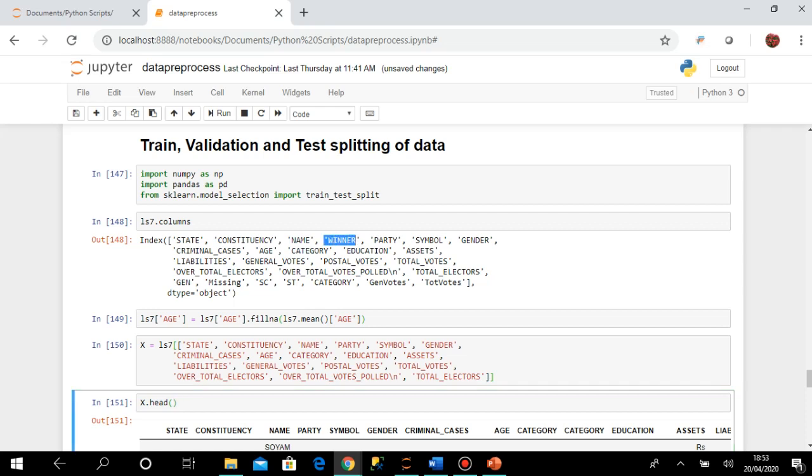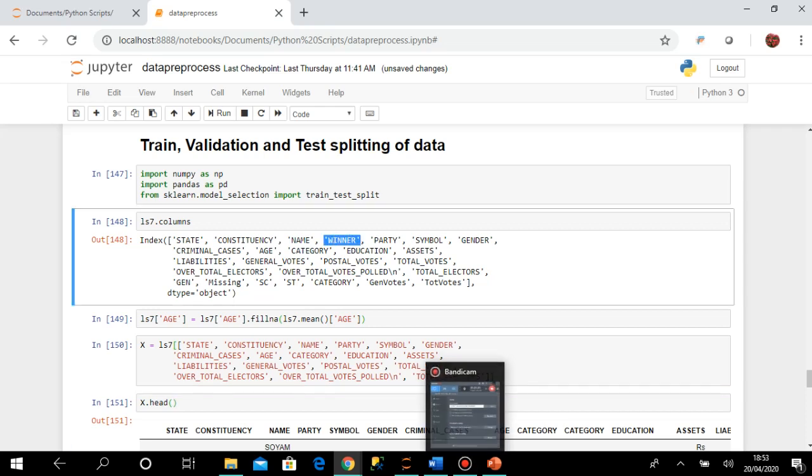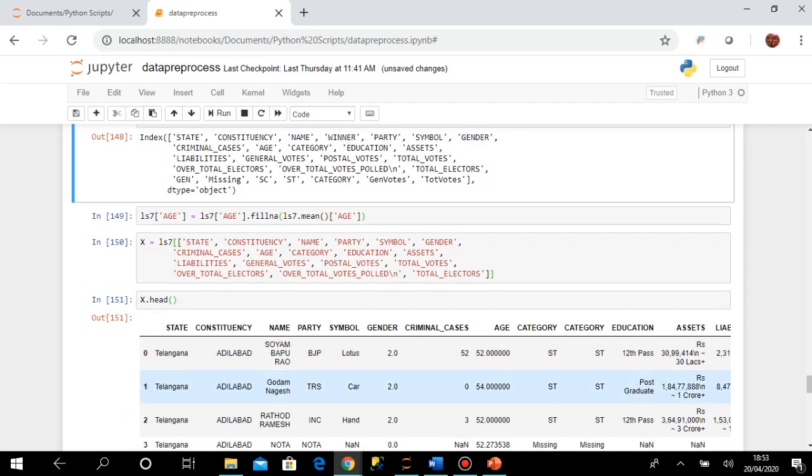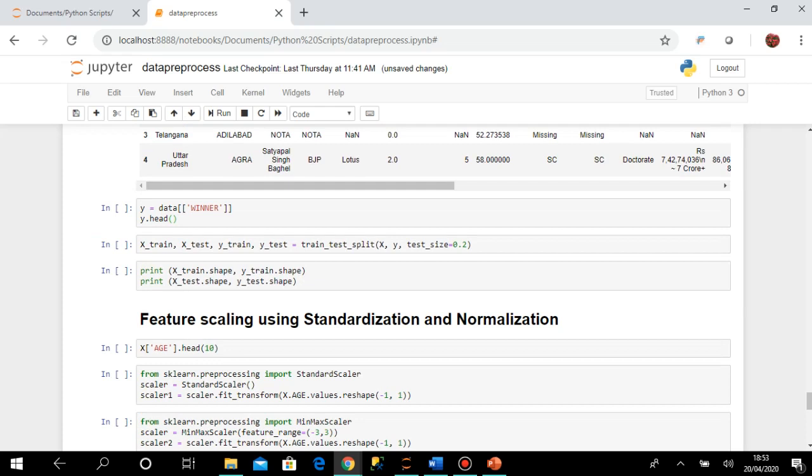column from the original set, that is the winner. So here my purpose is that from all the features, all the characteristics of the candidates, I want to know whether the candidate is a winner or not. If I can do some analysis, and I can find some prediction based on other features given, whether that candidate was a winner. Okay, so here I have taken another data set I have created, that is called Y, and here I have taken only the winner column.